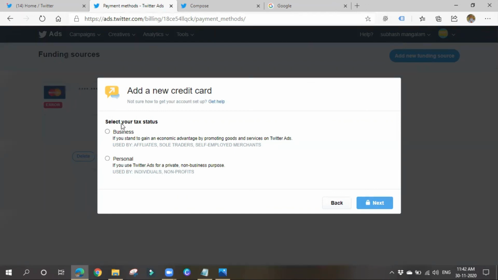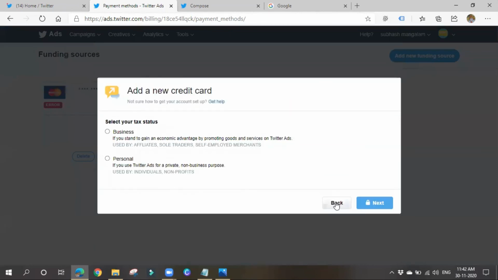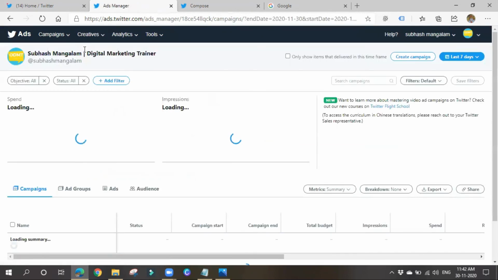So it is asking for tax status and all. Okay, so now you have to give your card details and all. Okay, you can also add a new funding source if you want and all. We can add. So once you give your funding source, then only you can see what all campaigns you have created and all. In case of Twitter campaigns, go for ads manager.